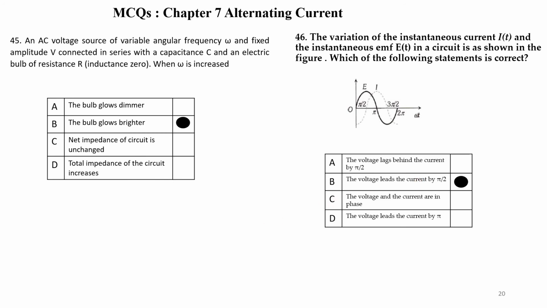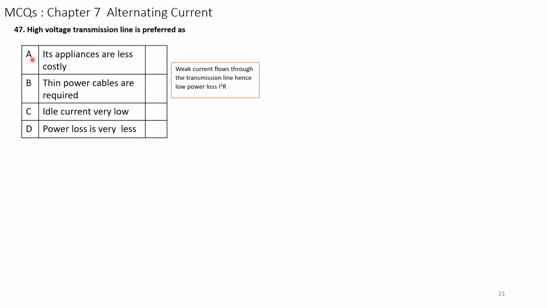Next question. High voltage transmission line is preferred as a weak current flows through the transmission line, hence low power loss. Our objective is to have as little loss as possible in the transmission line. That is why the current should be small. If a small current flows through the transmission line, the losses are less. And option D is correct.